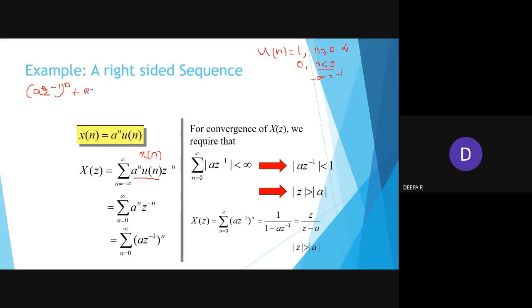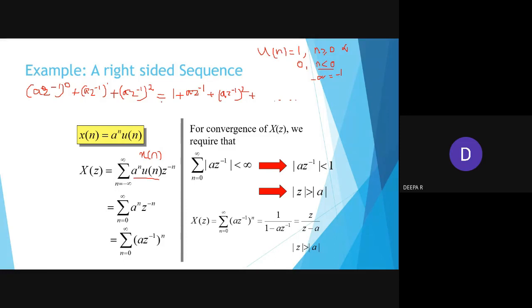Next is a z power minus 1 to the power 1, then a z power minus 1 to the power 2. So it will be 1 plus a z power minus 1 plus a z power minus 1 to the power 2, plus a z power minus 1 to the power 3, and so on up to infinity.